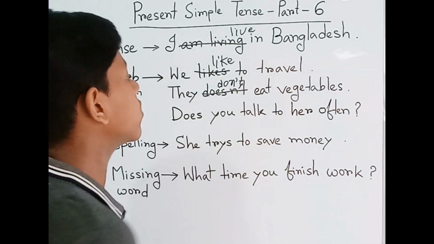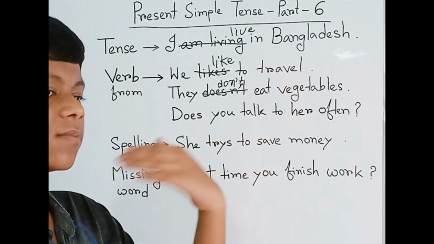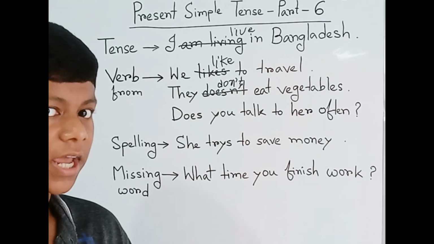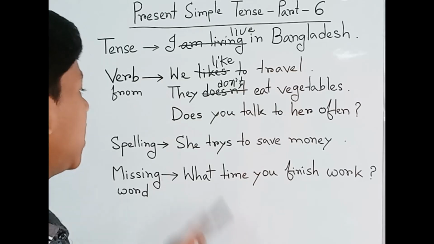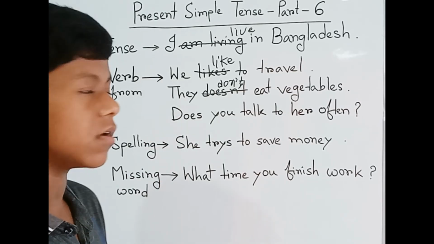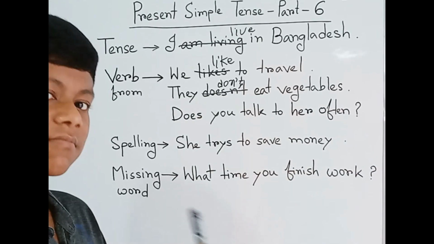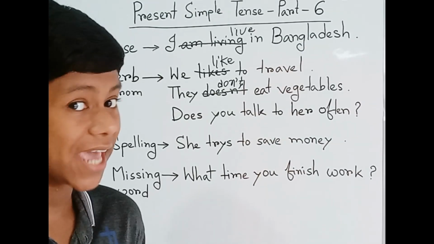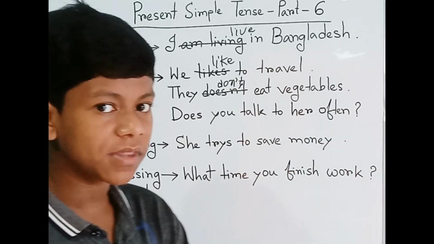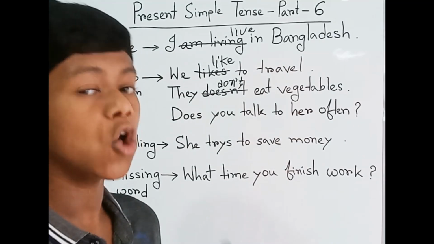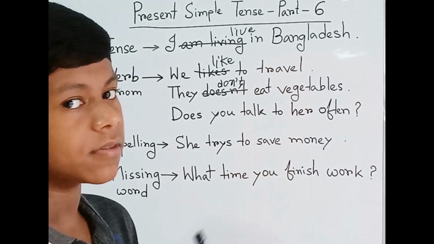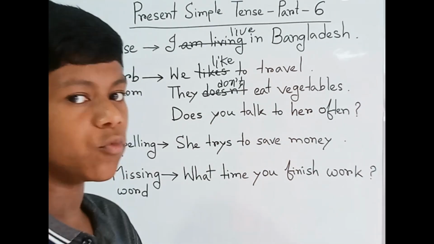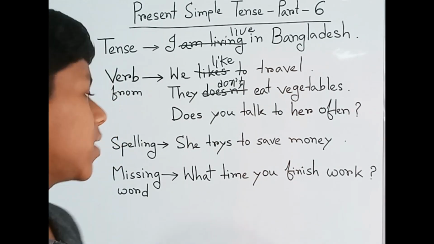Because if you add 'doesn't' here, always remember, only on third person singular number you can add it, with he, she, it. But 'they' is third person plural number. So we can't add 'doesn't' here. That will be a huge mistake. That won't be a minor mistake, but a huge mistake. We have to remember it in present simple tense, because most of the time we always do it.